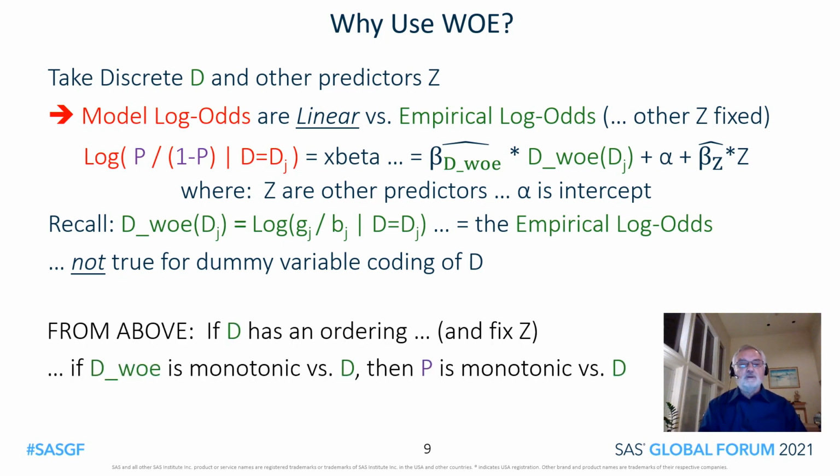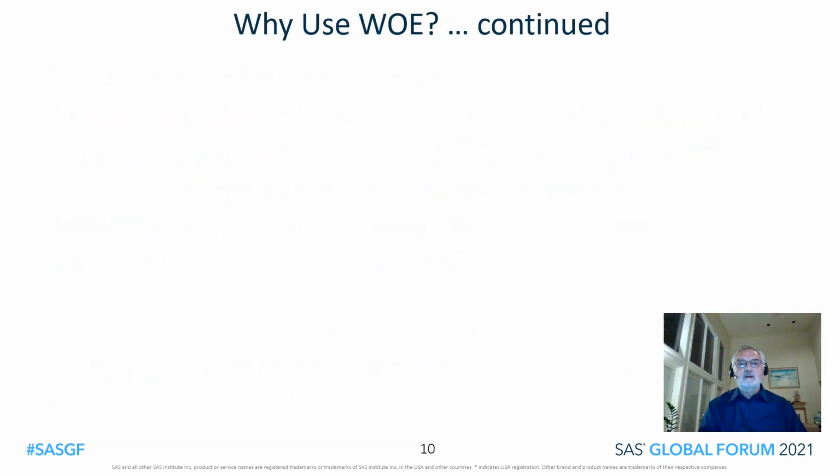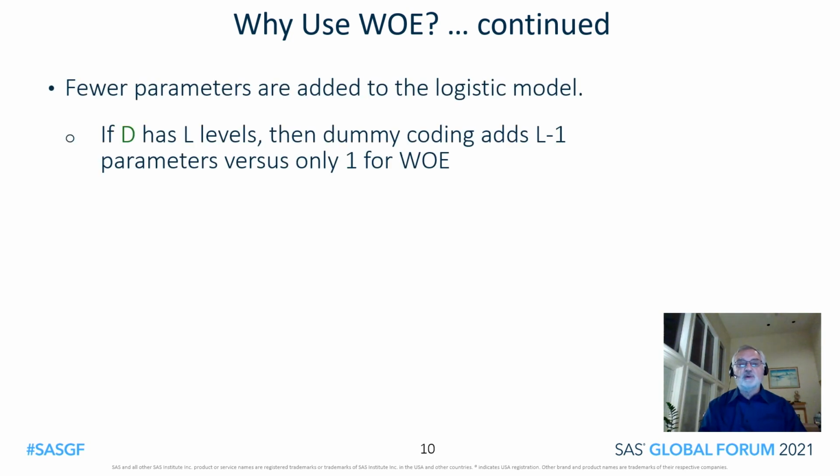From the above, if D has an ordering and if the weight of evidence coding for D is monotonic versus D, then so is the model's probability. That probability is also monotonic versus D. This is not always true for dummy variables. Here are some other desirable properties of weight of evidence coding.